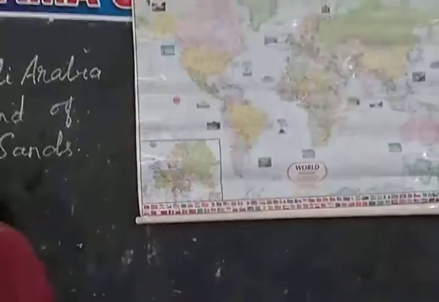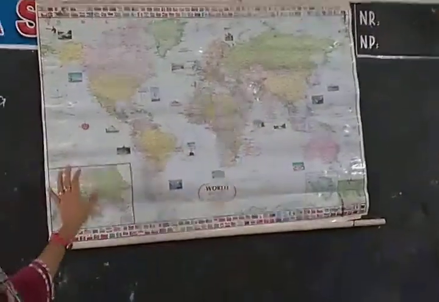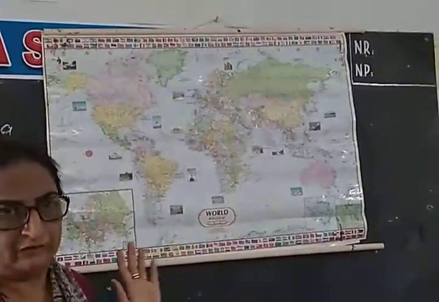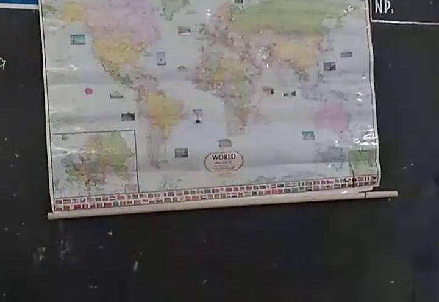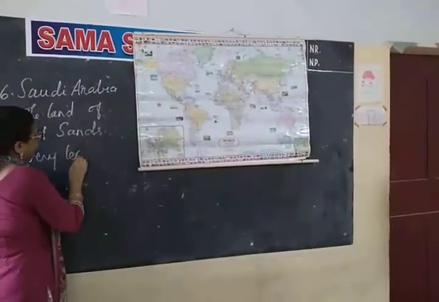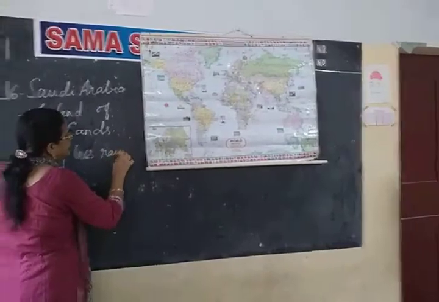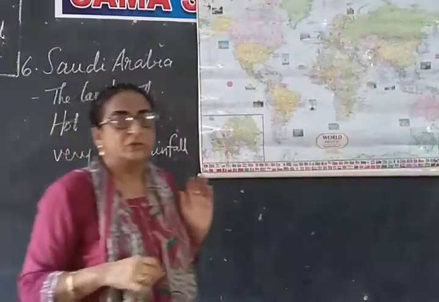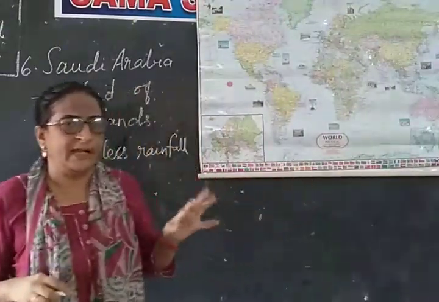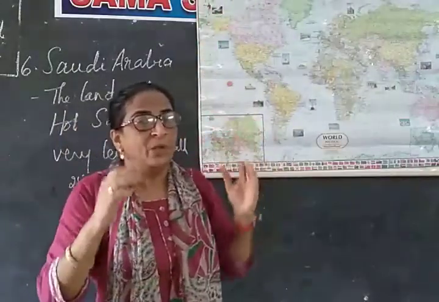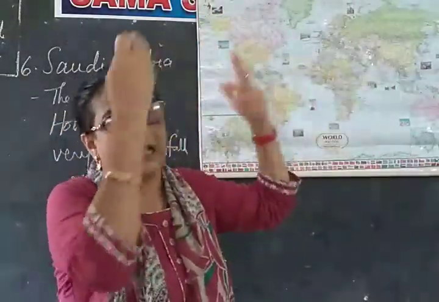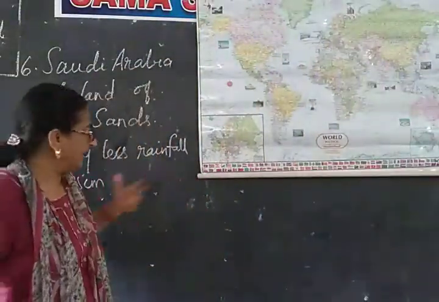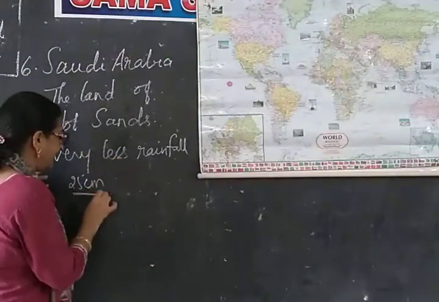Now, when I tell you about desert, what do you understand by a desert? This is the place which receives very less rainfall. Less than 25 centimeters, that is 25 centimeters per annum. What happens here? It is so hot that even sometimes when it rains, the water gets evaporated in the middle only before falling to the ground. Such hot heat you find there.